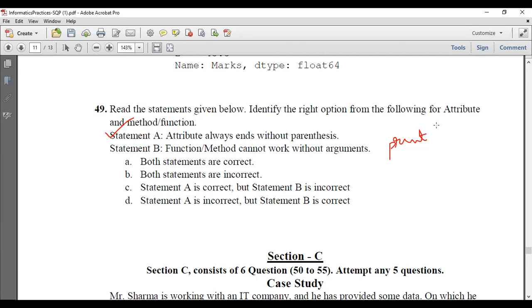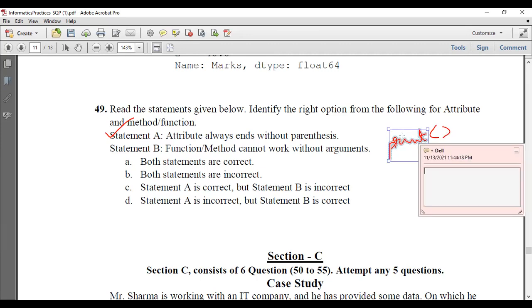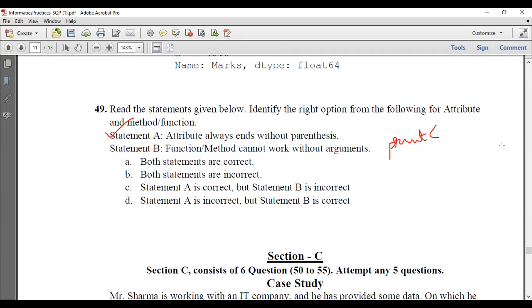If I just give the print function, what will it do? It will give a new empty line, isn't it? And if you are using the head or tail function without passing any values, what will it do? It will return the first 5 rows. So it will work with an argument and without an argument also. The statement says it cannot work without an argument, but it can work without an argument also.